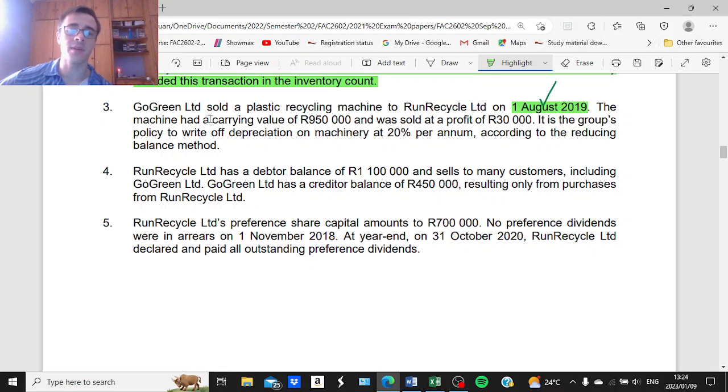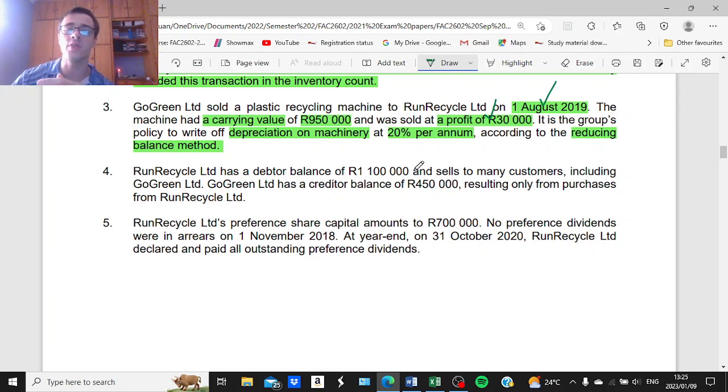The machine had a carrying value of 950,000 and was sold at a profit of 30,000 Rand. It is the group's policy to write off depreciation on machinery at 20% per annum according to the reducing balance method. So let's first address the elimination of the unrealized profit. There is no calculation needed for the profit because it has been provided as 30,000 Rand. And we know that the parent sold the asset to the subsidiary. So the parent made the profit on this transaction.